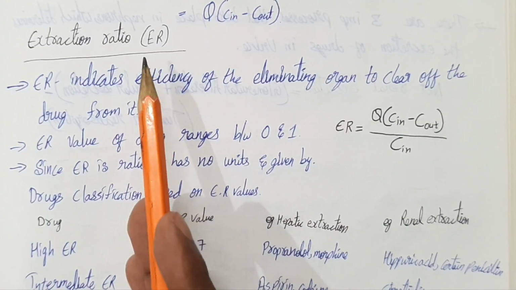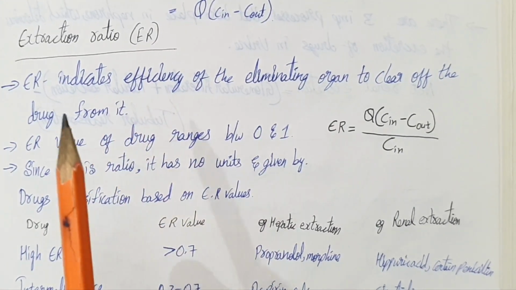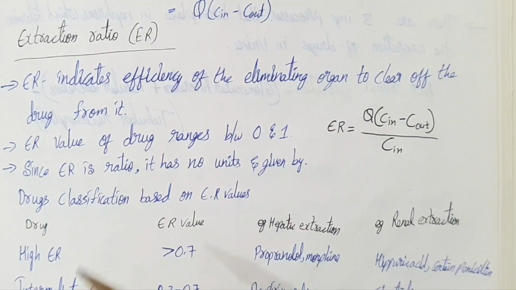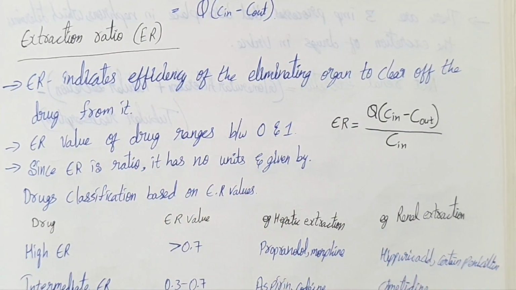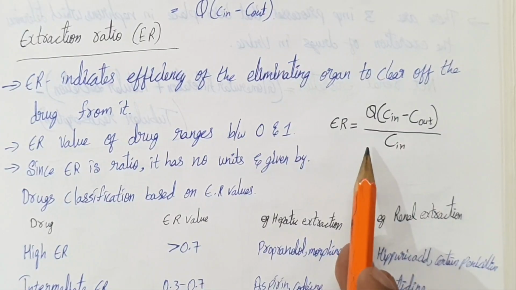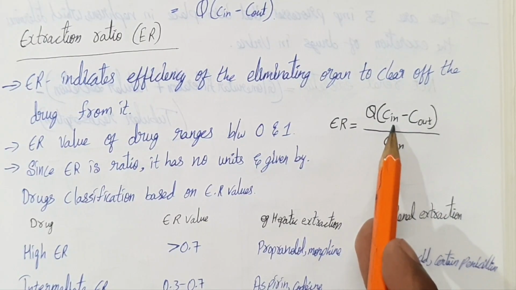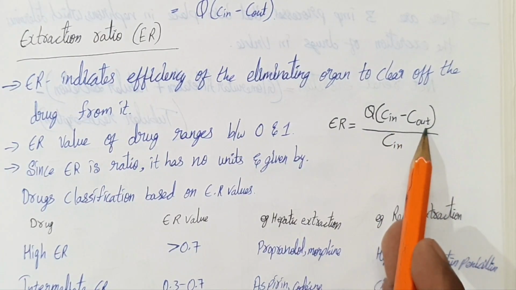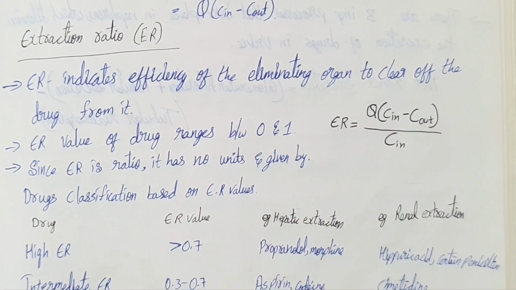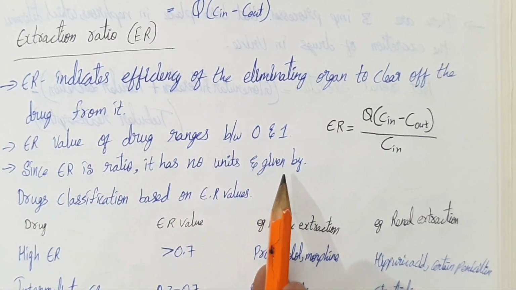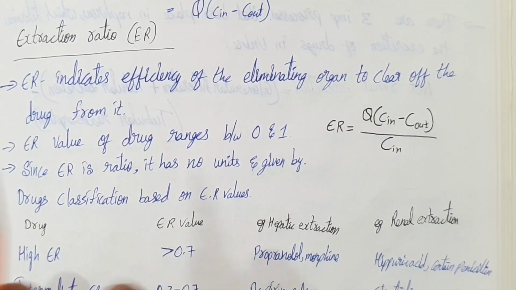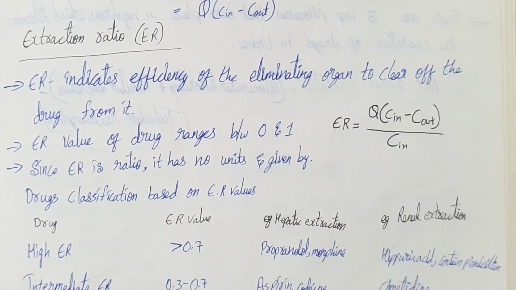Let's see the extraction ratio, ER. It tells us how efficient an organ is at removing a drug from the blood. Its formula is ER equals Q times C in minus C out divided by Q times C in. Its value ranges from 0 to 1. ER has no units. It's a ratio.